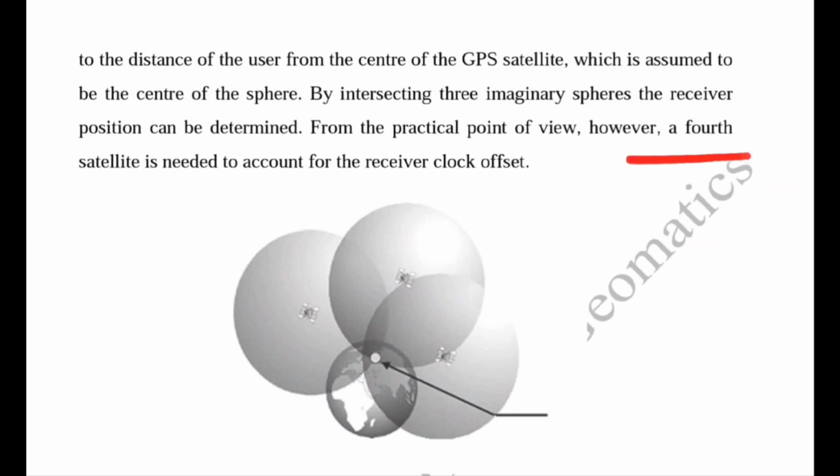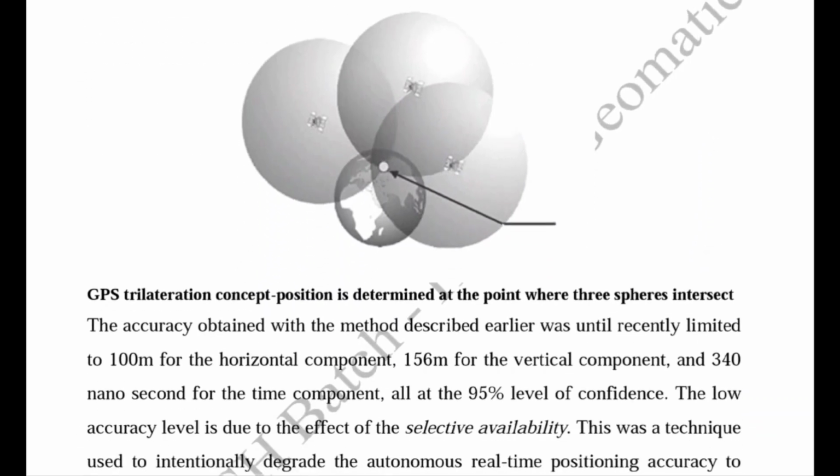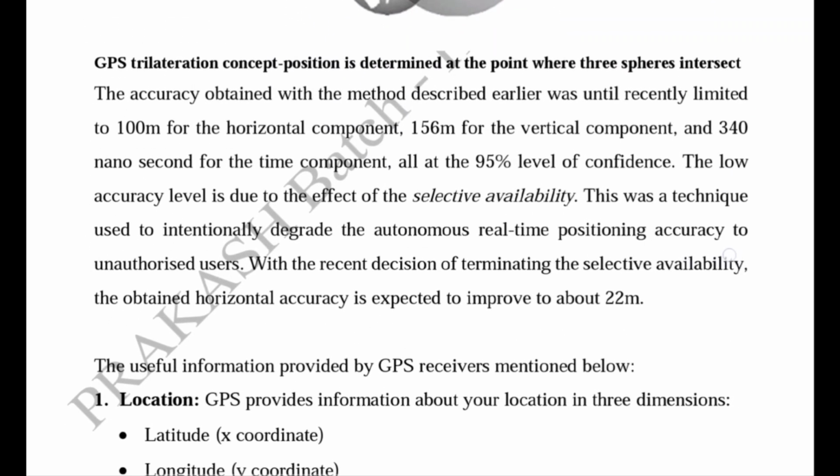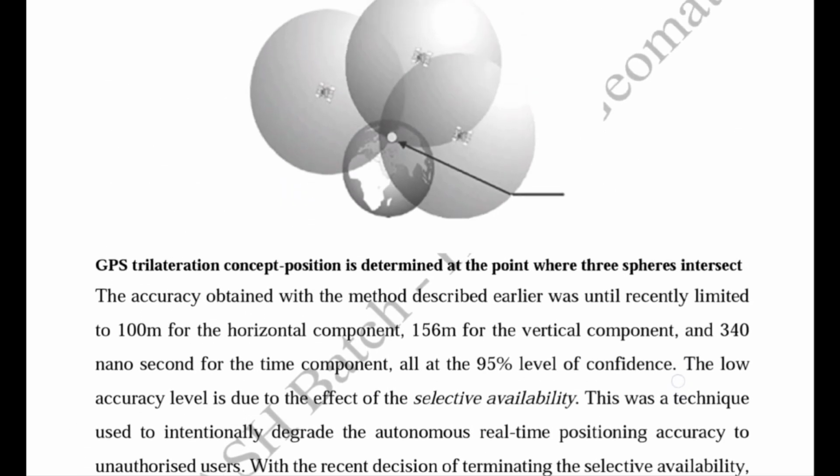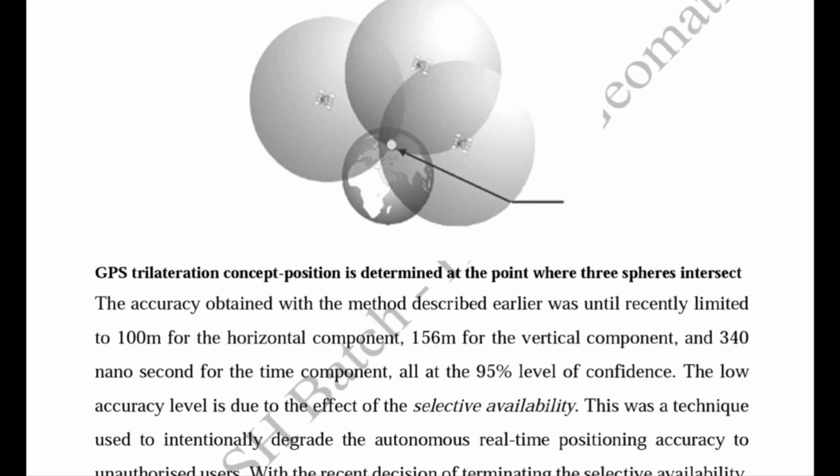So 4 satellites are a must for the clock offset to know our position very accurately. This is the basic principle of GPS trilateration: the position is determined at the point where the three spheres intersect, because the distances are already calculated by the GPS receiver.